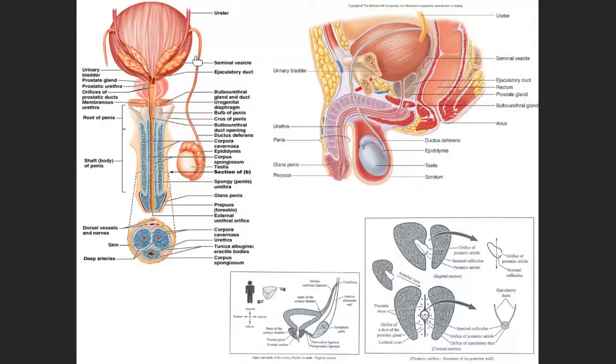And here, this picture again is showing the same thing. See here, this is the testis, and this one is the head of the epididymis, body of the epididymis, and the tail part. This tail goes inside, and this one is called the vas deferens. Okay.